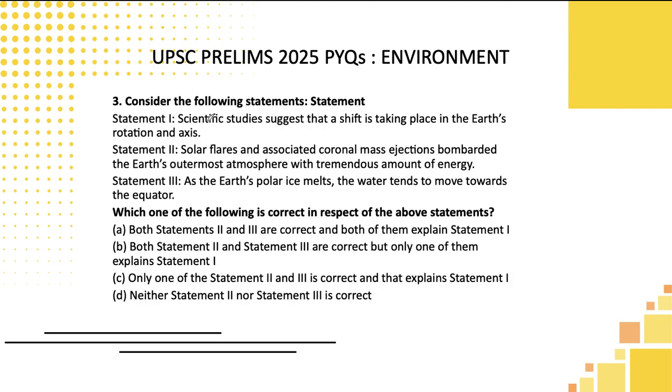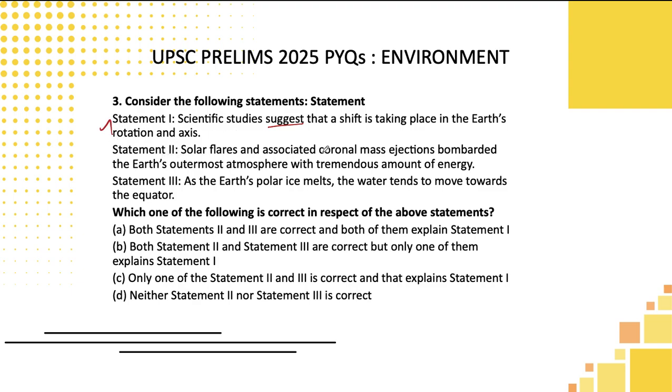Third one: scientific study suggests a shift is taking place in the Earth's rotational axis. They are saying that it suggests, so that is a possibility. A possibility is always there, and in science this kind of evolution is always happening. So, okay, we can assume the first statement to be correct, students. Let's move to the second one.